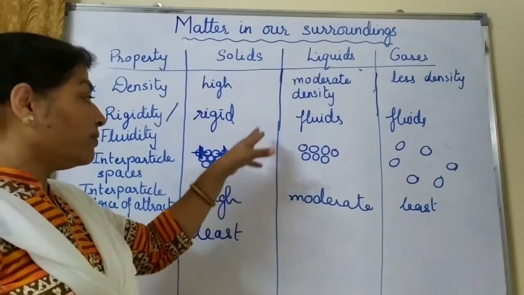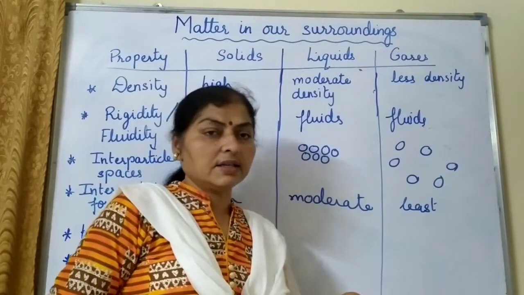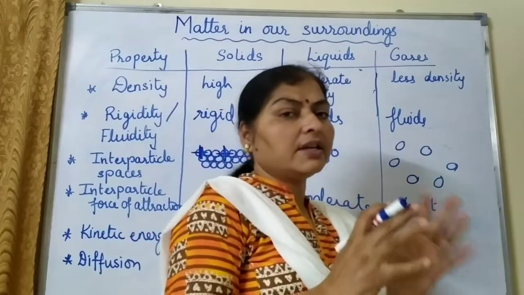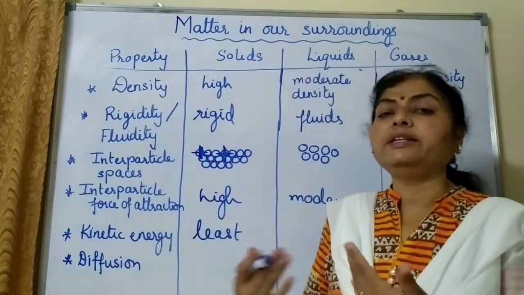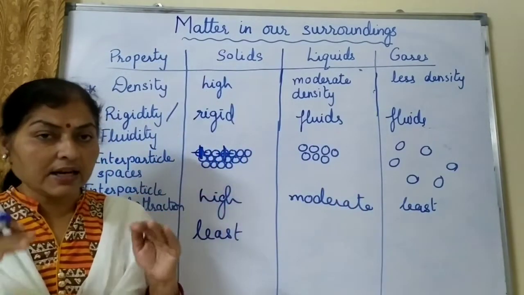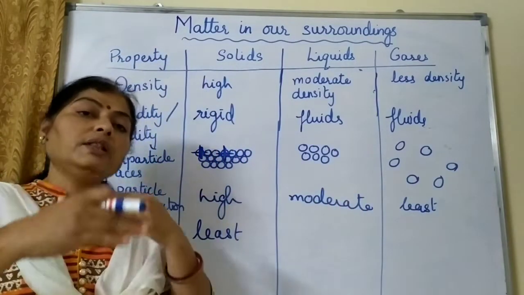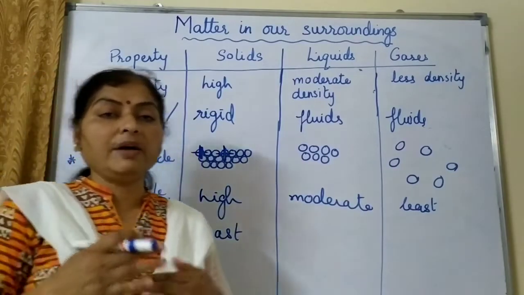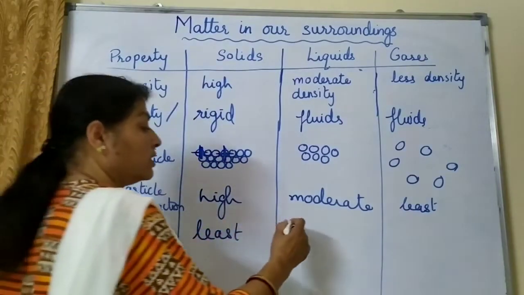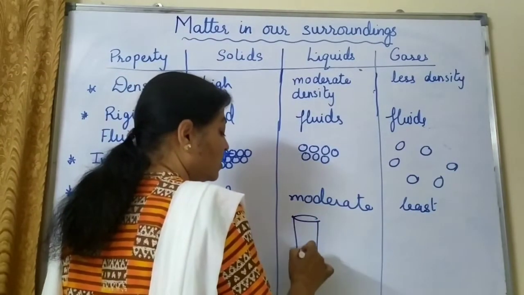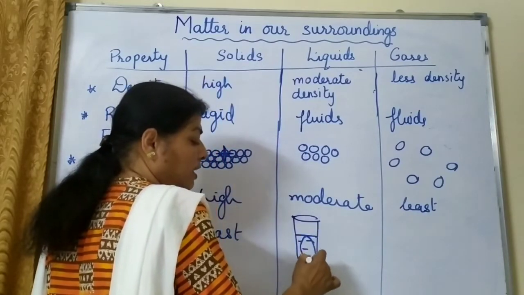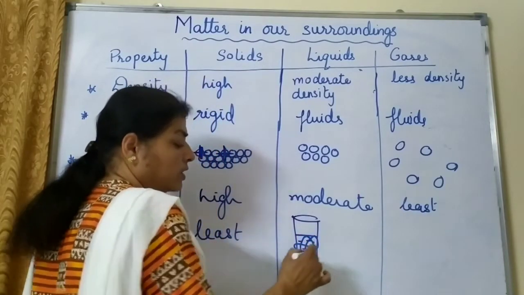In liquids, the force of attraction is a little less. So particles, they have some restricted ability to move. Like a glass of water is there, the molecules which are there in that glass of water, they can move in that volume which is occupied by water, not beyond that. So half a glass of water is there, and whichever molecule is here, it can go up and come down and go up and come down and go here and there.